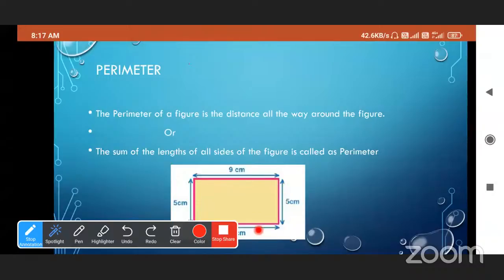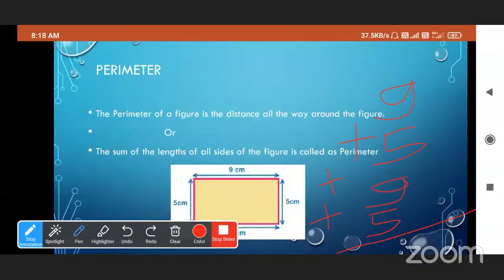So what we have to do? See, this is side 1, so 9 plus 5 plus 9 plus 5. We have to add the lengths of all sides and we will get the perimeter. 9 plus 5 is 14. 14 plus 9 is 23.